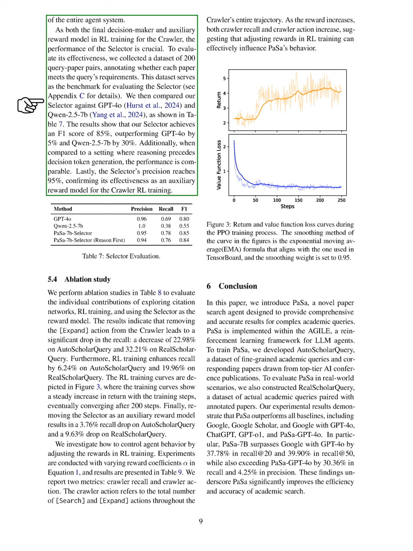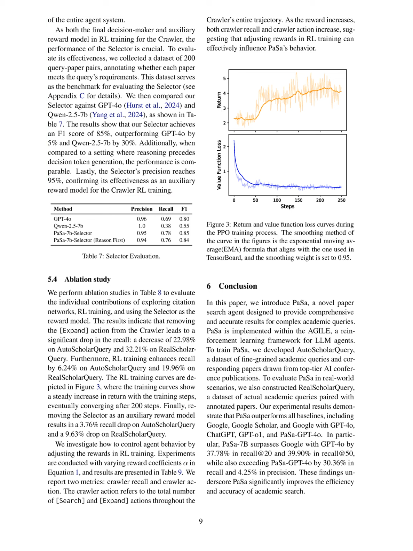We collected a dataset of 200 query paper pairs to evaluate the selector's effectiveness. Our results show that the selector achieves an F1 score of 85%, outperforming both GPT-4o and Qwen 2.5 7b. Its precision reaches 95%, confirming its effectiveness as an auxiliary reward model for the crawler's reinforcement learning training.